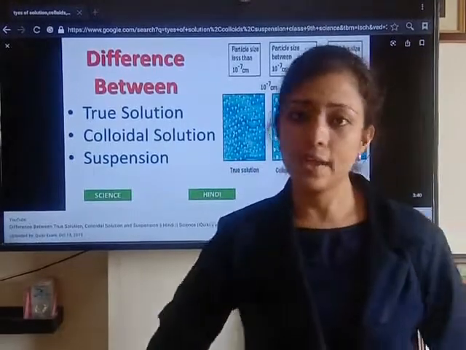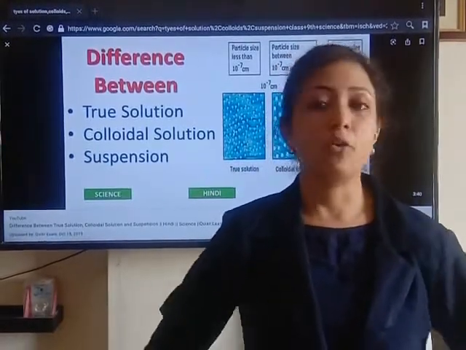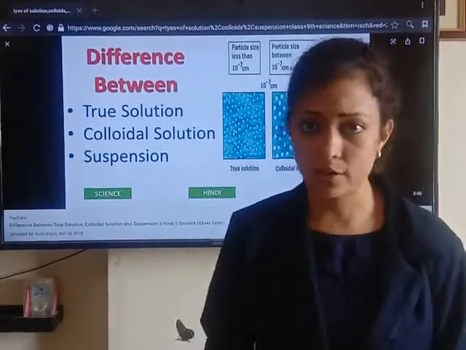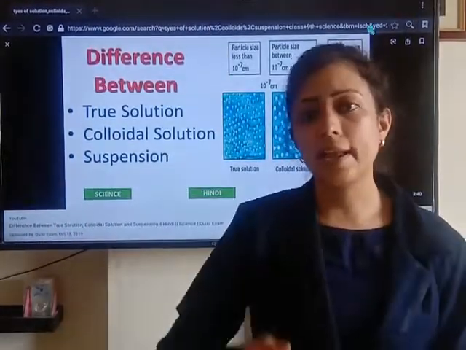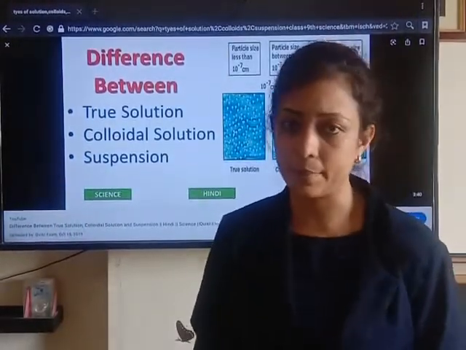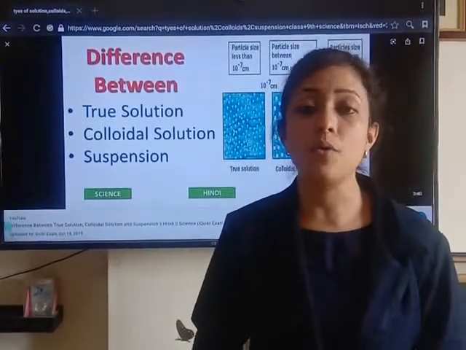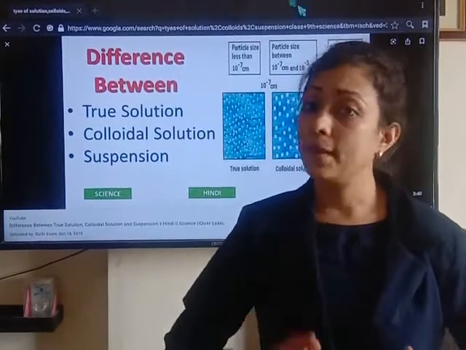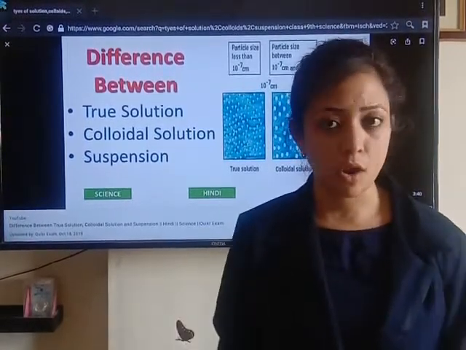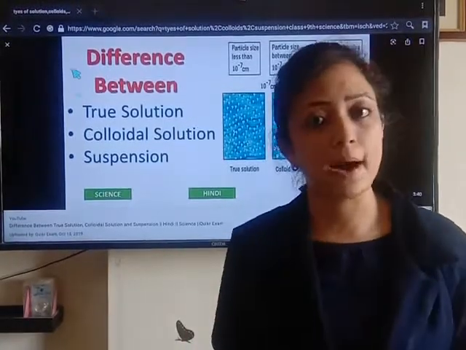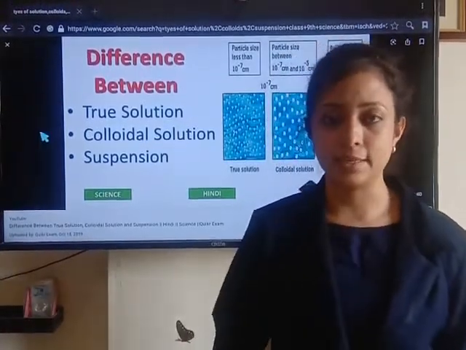For example, if we have the common salt solution and want to separate common salt from water, by filtration we cannot separate it because a true solution can completely pass through the filter paper. Now if we have a colloidal solution, for example milk, the milk components also we cannot separate by using filter paper because colloids can also pass through filter paper completely.